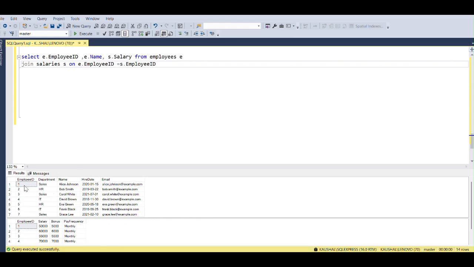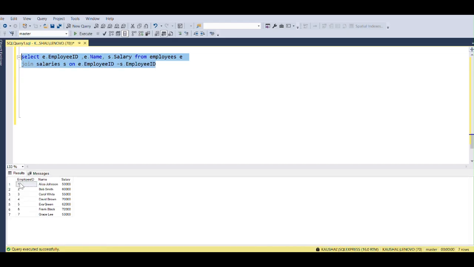Now it's perfect, and we will run this, and we can see the employee ID, name and salary, which are in distinct tables. That's perfect, and like this we can use this.